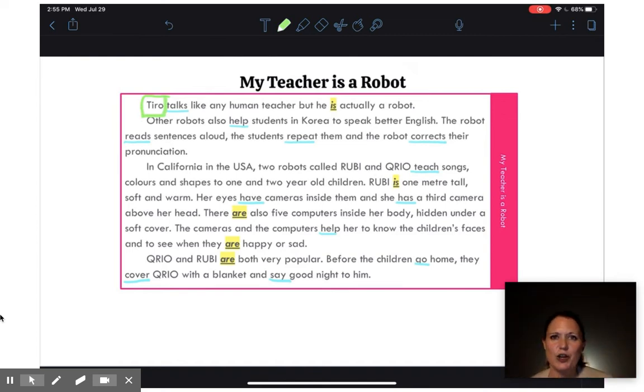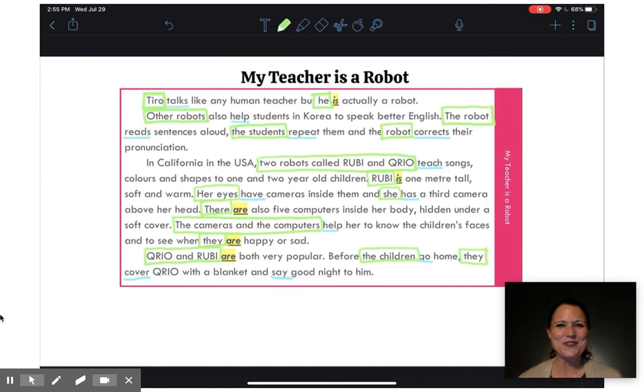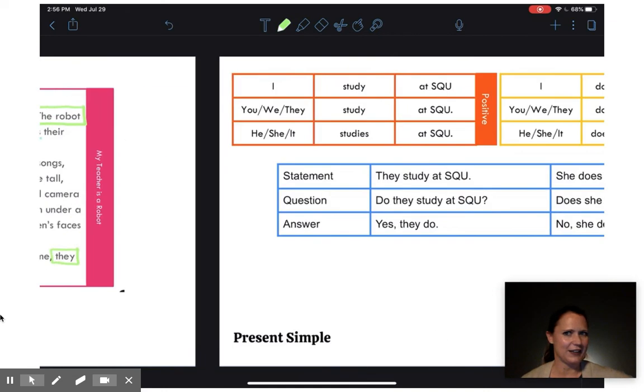My next verb was is. Remember, my subject and my object, is tells me they're equal. So what is on this side of my subject? He. He is a robot. My next verb was help. Who? Other robots. And continue, continue, continue. There we go. So, do you see the pattern between my subject and my verb and the form of my verb? I hope so, because you should know this already, right?